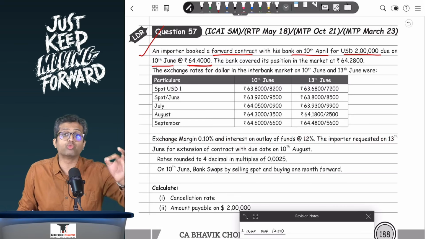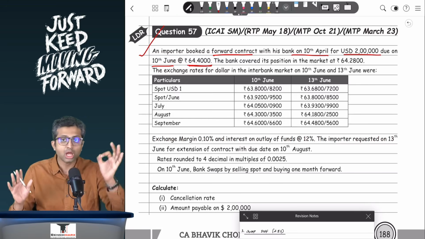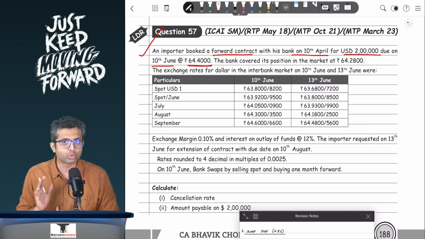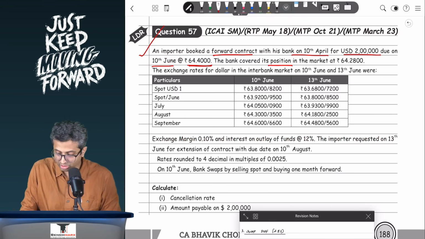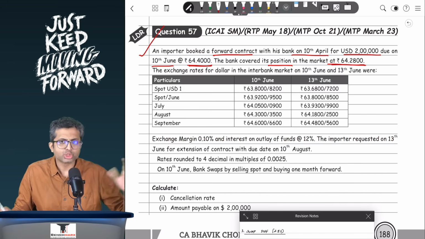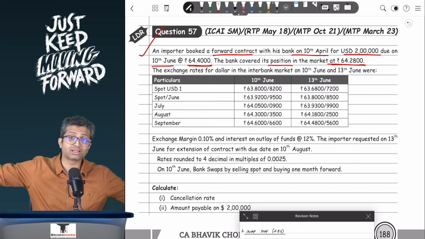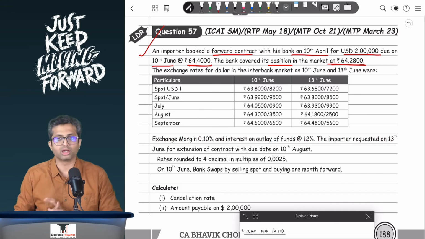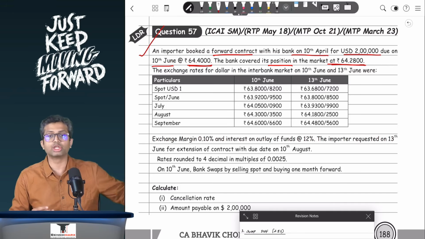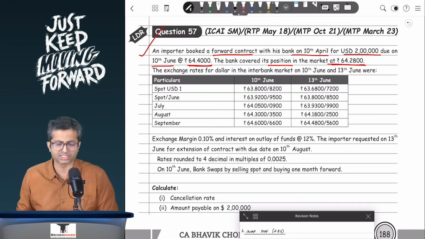The importer will want to forward buy on 10th of April for delivery on 10th of June. So that is 2 months later. The importer wants to enter into, let us say, a forward buy contract for $2 lakh at the rate of rupees 64.4. The bank covered its position in the market at 64.28. So if I think from the banker's side, the banker has to give the dollars to the importer, and hence the banker has to arrange those dollars. The banker will arrange those dollars, for example, by entering into a forward buy of these dollars in the interbank market at 64.28.